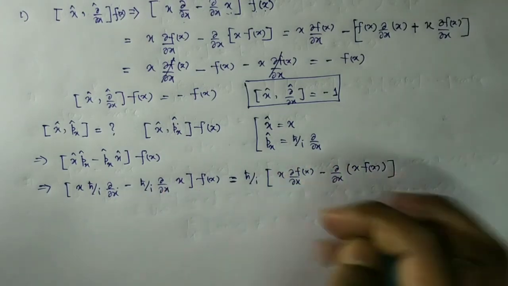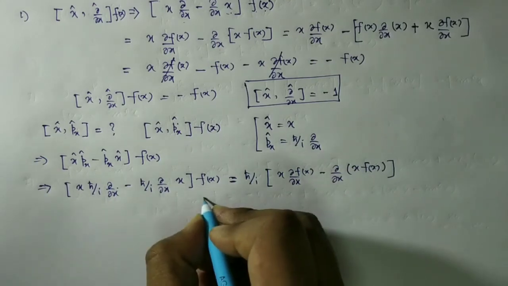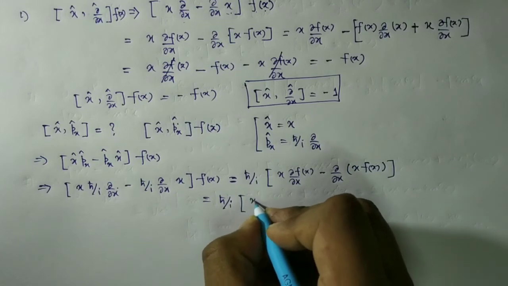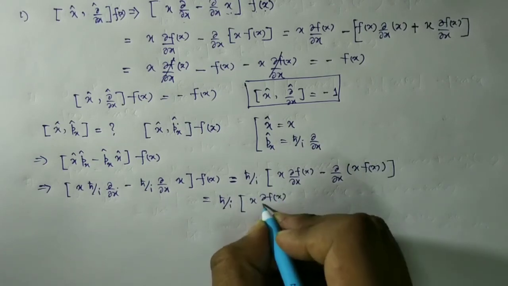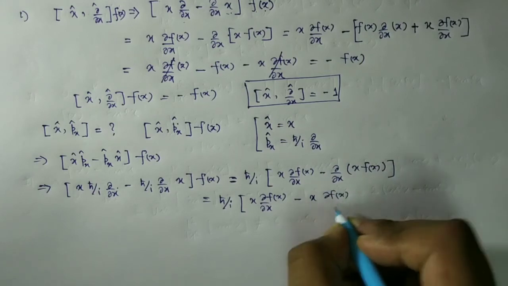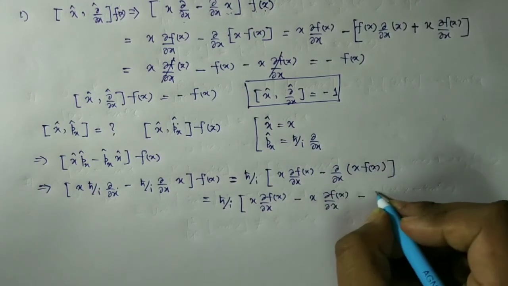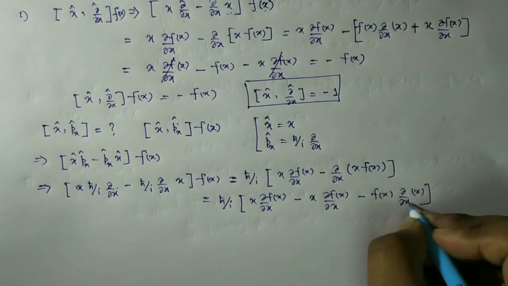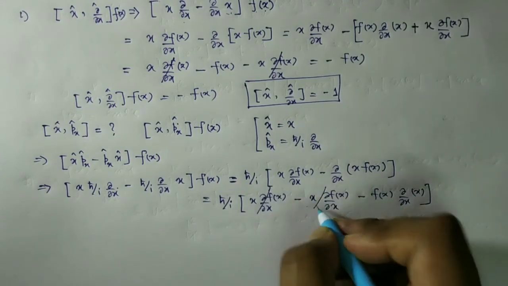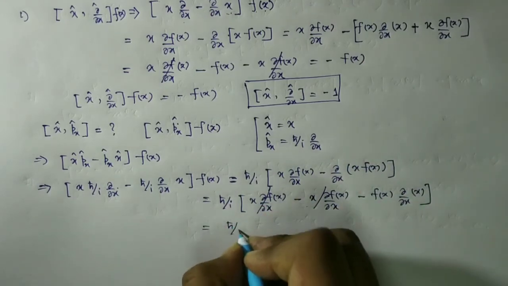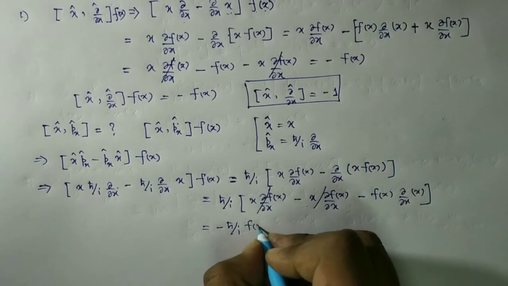So now from here we have ħ by i, x del f(x) del x minus x del f(x) del x minus f(x) del x of x. This is 1, and these two terms cancel out. So we have ħ by i times minus f(x).